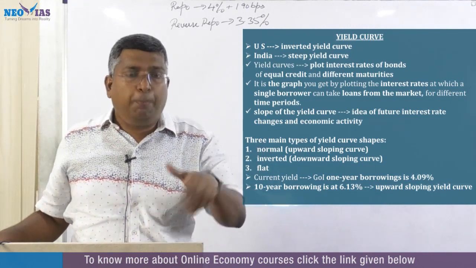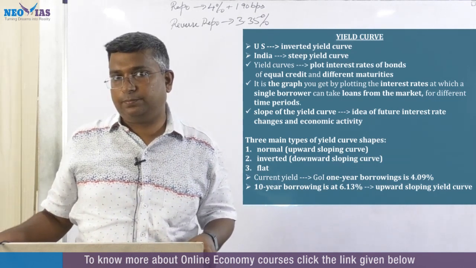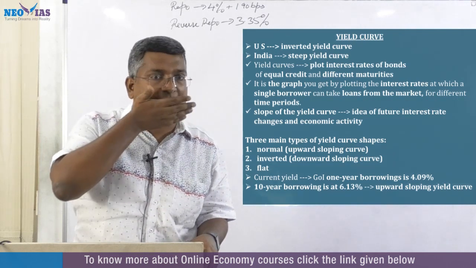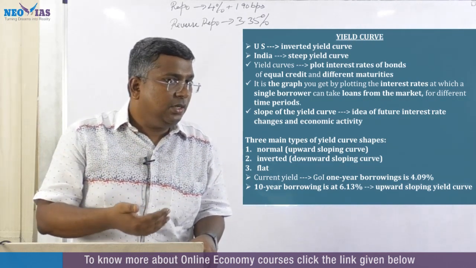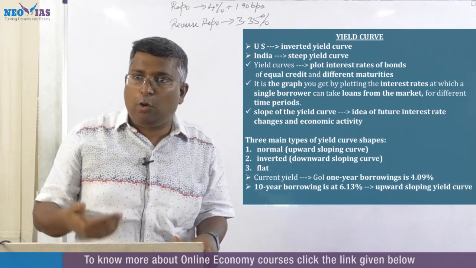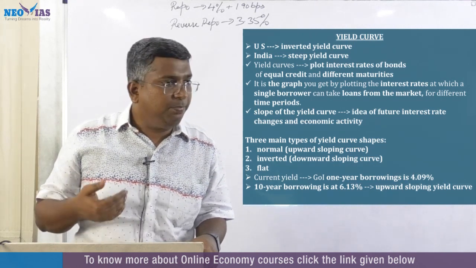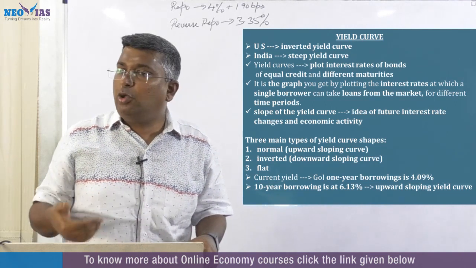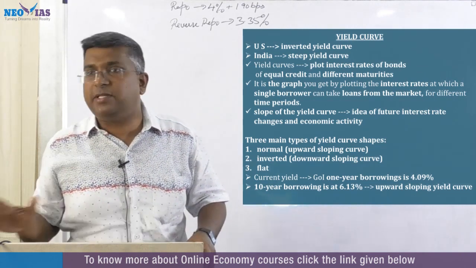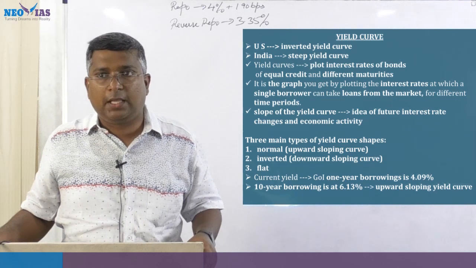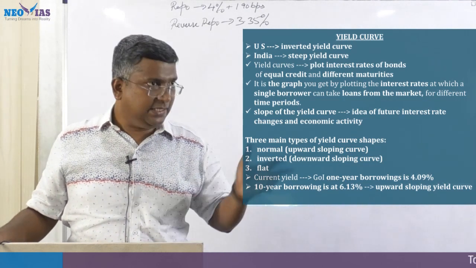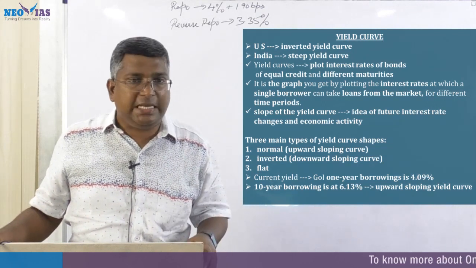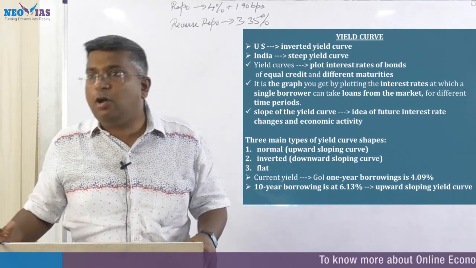Second is through open market operation. RBI is purchasing government securities. What is open market operation? It is the operation performed by RBI in the open market. What will RBI do in the open market? It will either buy or sell government securities. We'll discuss it in detail in the money and banking class, but just in case you have any doubt: open market operation is the buying and selling of government securities.